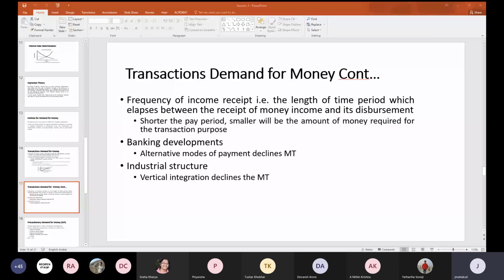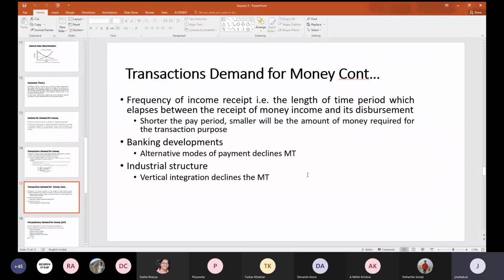The reason is we have other avenues. We can pay through check. We can pay always through the online transactions. So whenever those kind of things happen, we can observe that the demand for liquidity or demand for cash or demand for money declines.